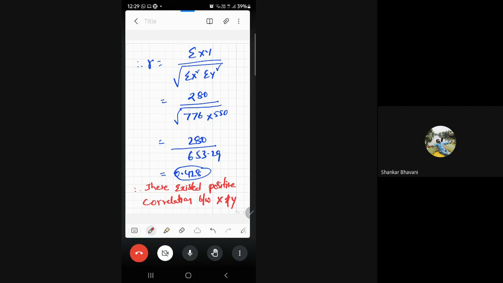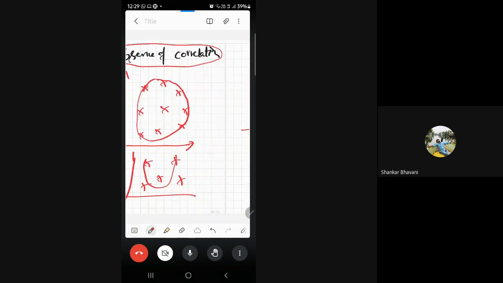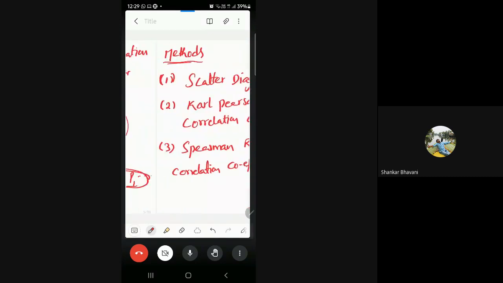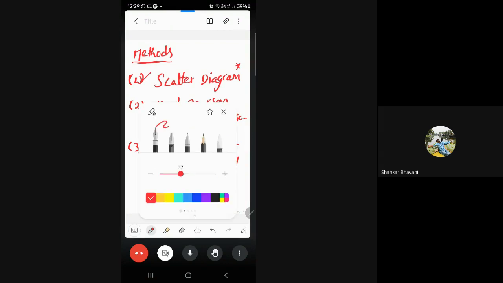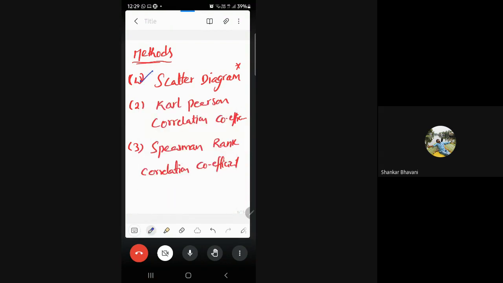So this is about the second model. Scatter diagram is over, this is over, and this is over.